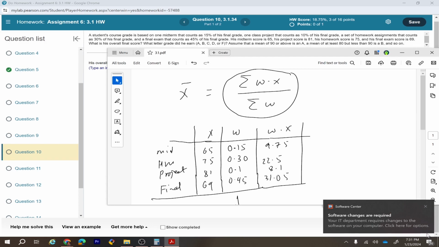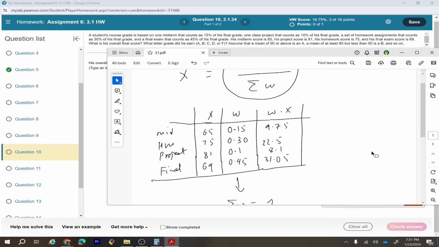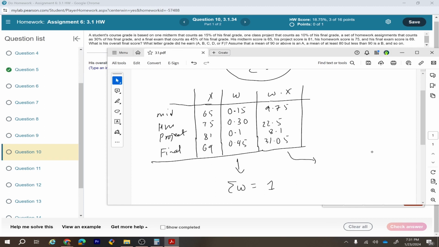If you add all the values in this column, that will give you the summation of W times X.